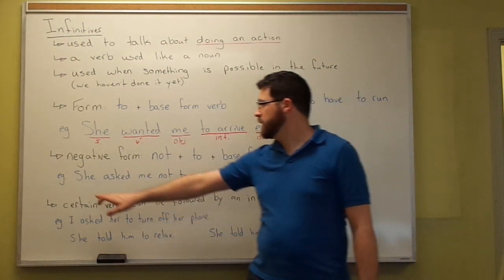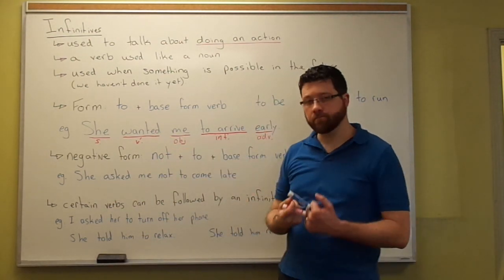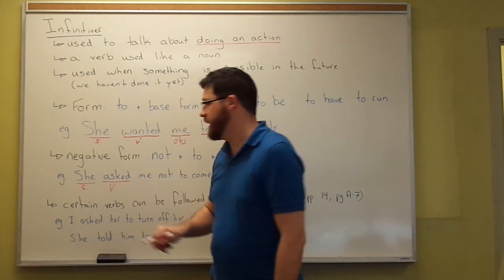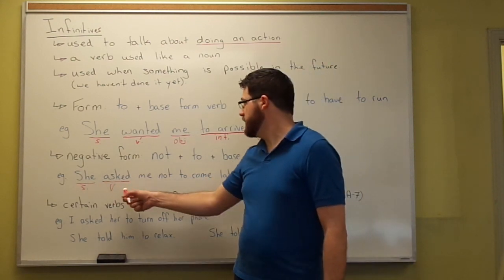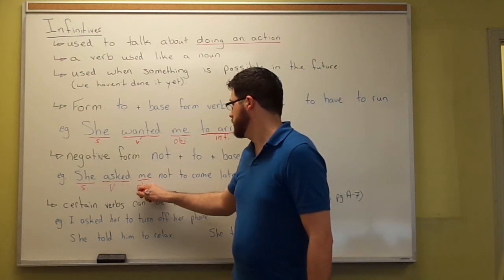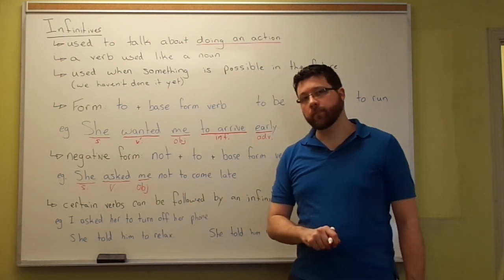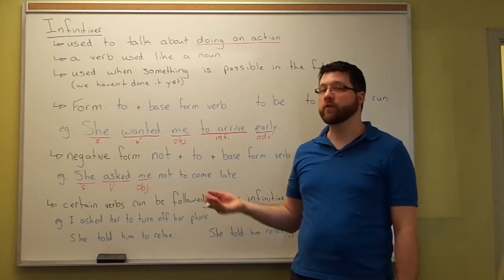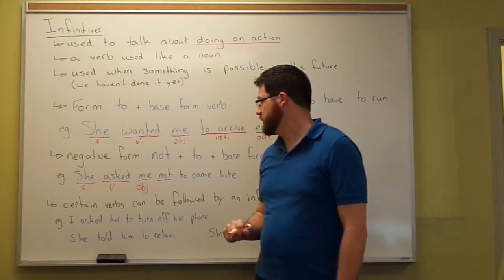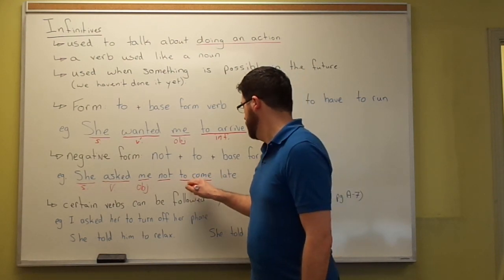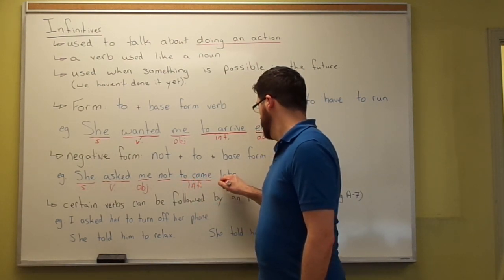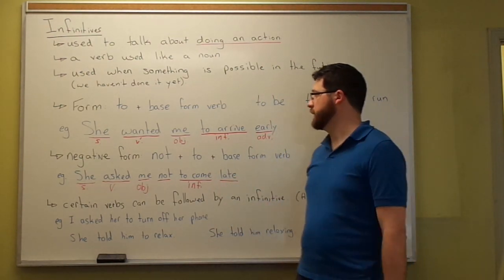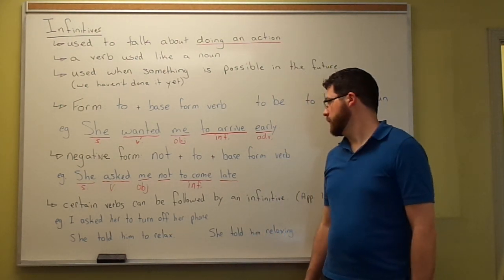So for example, she asked me. Okay, she, again, is the subject. Now we have asked as our main verb. She asked me, right, our object. And now she asked me not to do an action. So the negative: she asked me not to come, infinitive, late. Okay, she asked me not to come late.